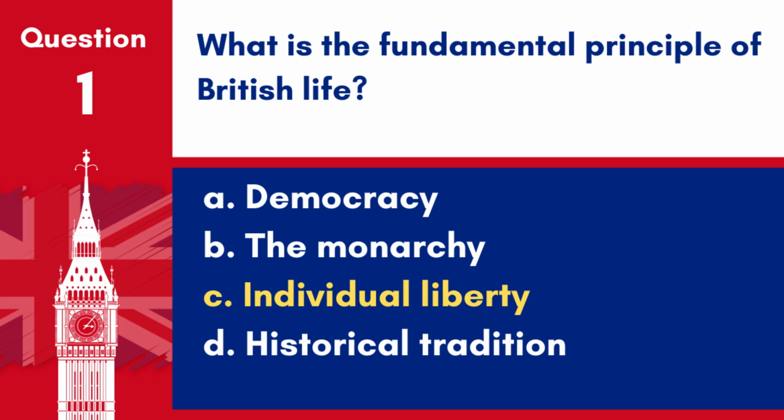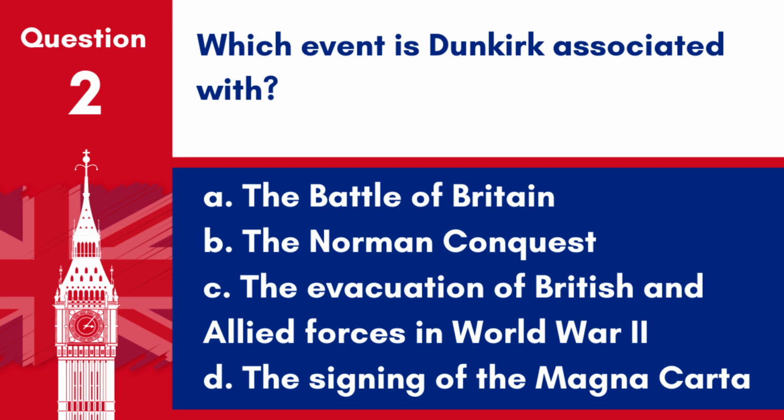within society. Question 2. Which event is Dunkirk associated with? A. The Battle of Britain. B. The Norman Conquest. C. The evacuation of British and Allied forces in World War II. D. The signing of the Magna Carta. Answer. C. The evacuation of British and Allied forces in World War II. Dunkirk is associated with the dramatic evacuation of British and Allied forces during World War II, known as Operation Dynamo.